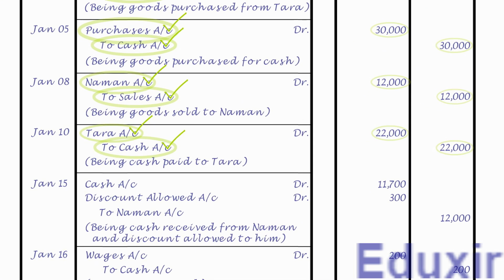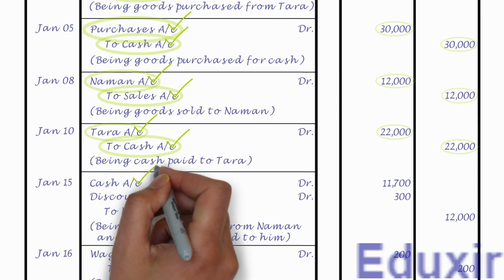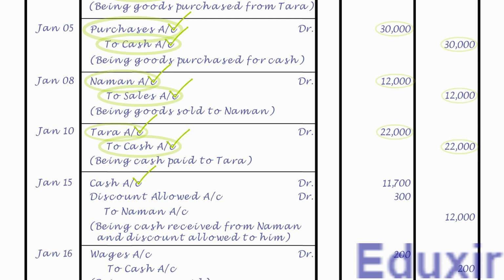As the name suggests, it needs to be posted on the debit side of cash account and the debit amount is 11,700 rupees. Note that the details that need to be posted into the particulars column is Naman account. As we already have the cash account, let us now post this entry into that account.